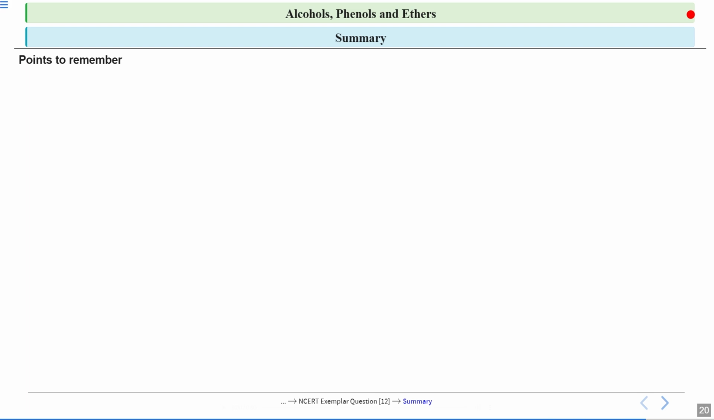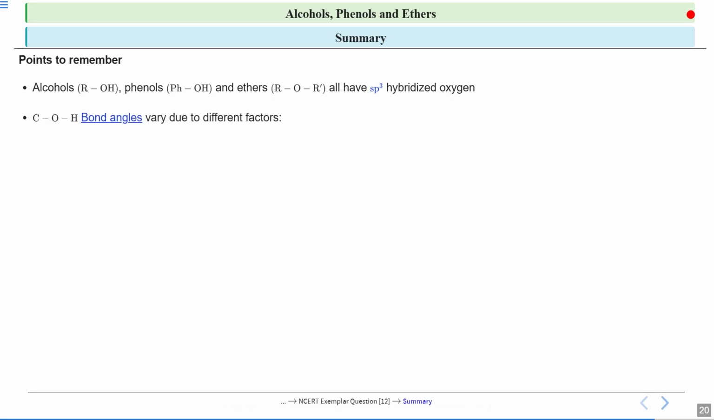So let us summarize whatever we studied in today's lecture. We saw that alcohols, phenols and ethers all have sp3 hybridized oxygen. Still their bond angles were different. In case of alcohols, the COH bond angle, because of lone pair repulsion on oxygen, was less than the ideal tetrahedral angle.